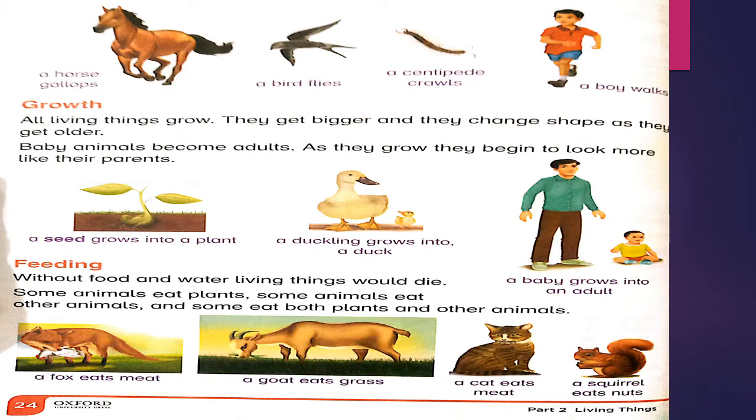Reading book page number 24. The first topic is growth. All living things can grow. They get bigger and they can change shape as they get older. Baby animals become adults. As they grow, they begin to look more like their parents. All living things can grow. They get bigger in size and change their shape.